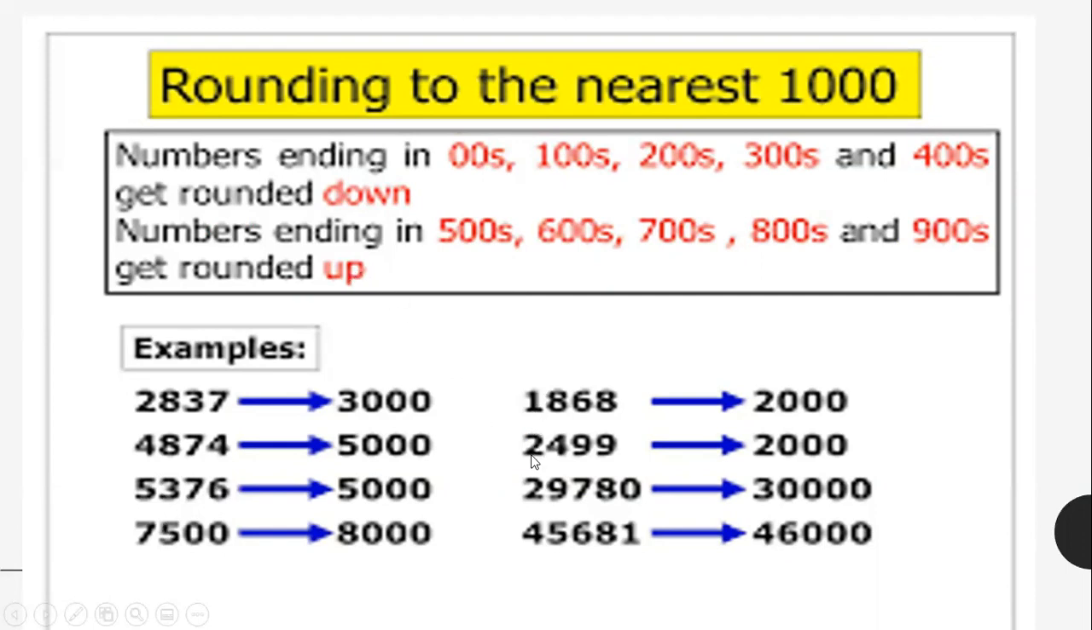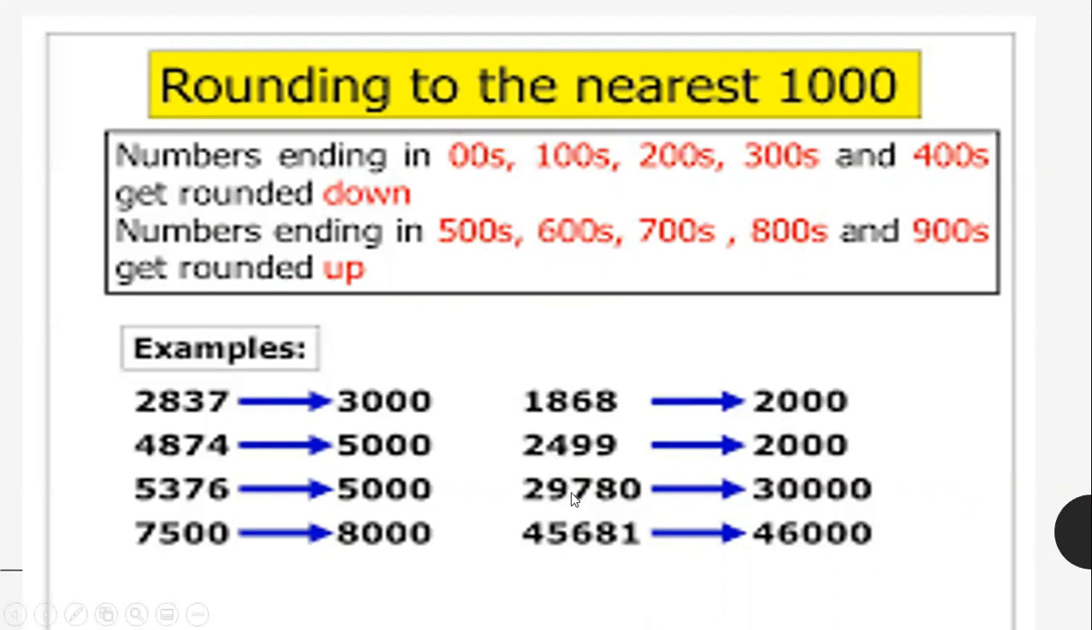Next example, come up to the second column. 1,868, it will be rounded off to 2,000. Then 2,499. 499 is less than 500, which means 499 will go to 00, while this 2 remains the same. So the answer is 2,000.